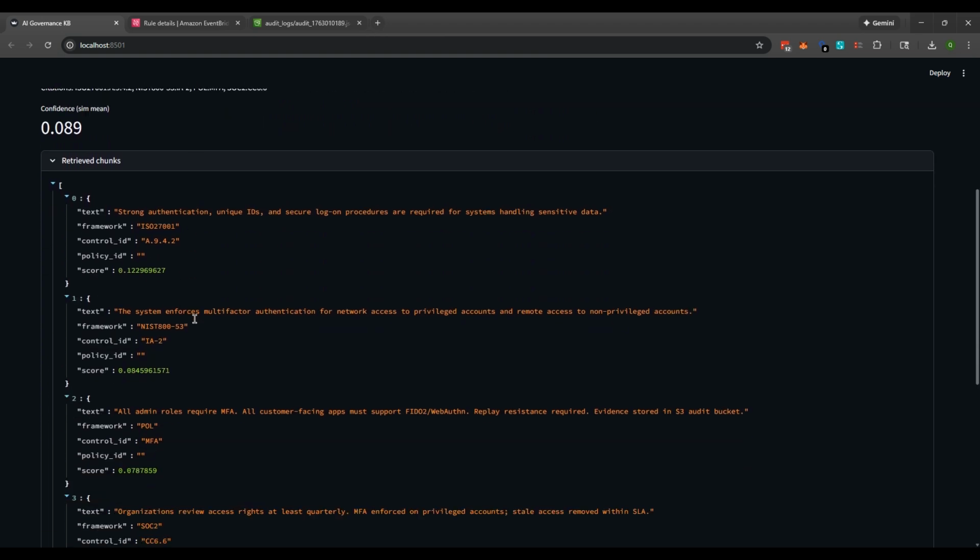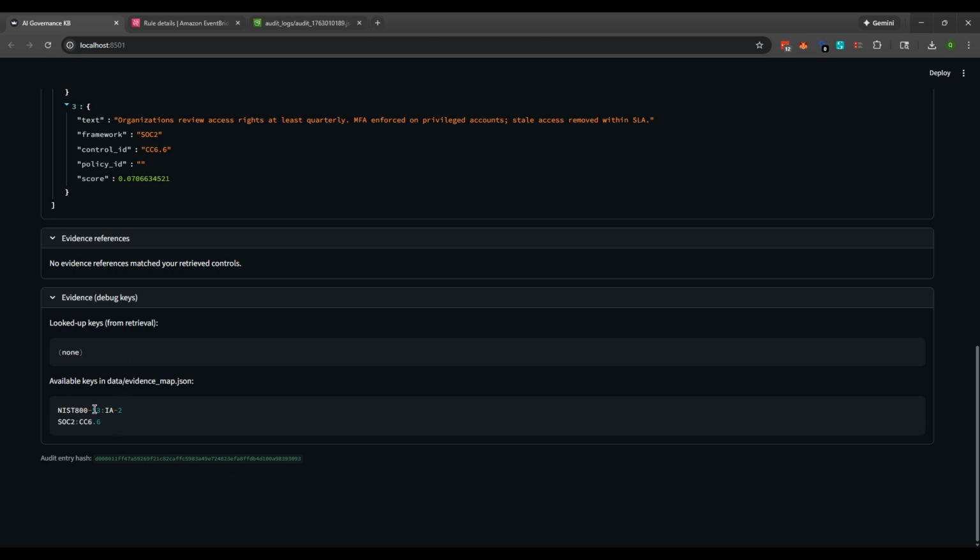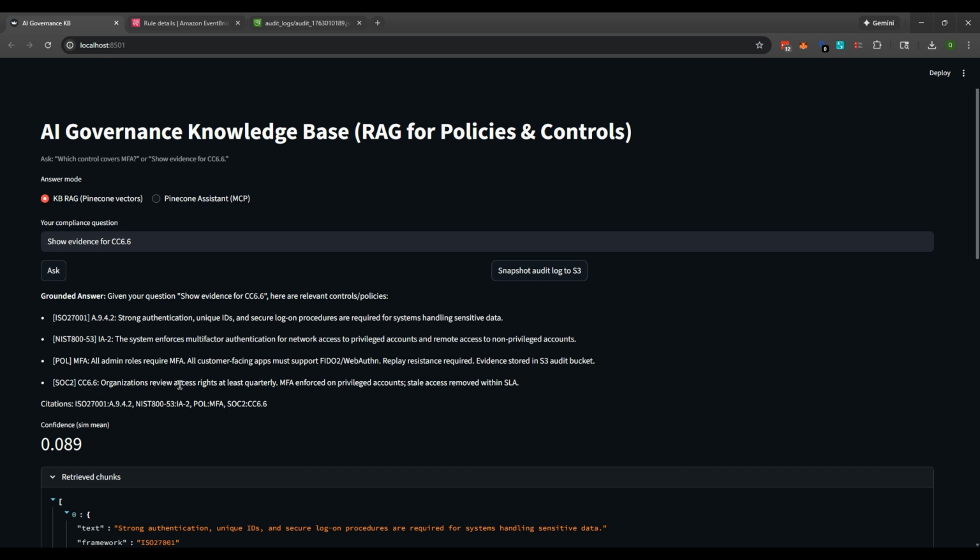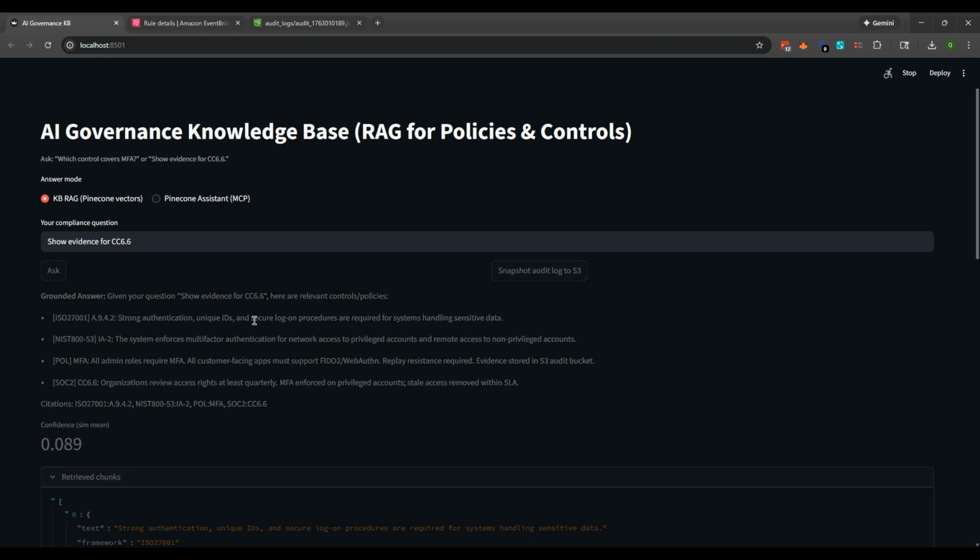All right. And with the evidence debug keys here, behind the scenes, the app joins Pinecone's metadata with an evidence map and S3 keys. So for a client, each assessment, each provider, each region can have its own evidence set, and none of the code changes behind the scenes. And again, you can add this as a snapshot to the S3 bucket that I showed you before.